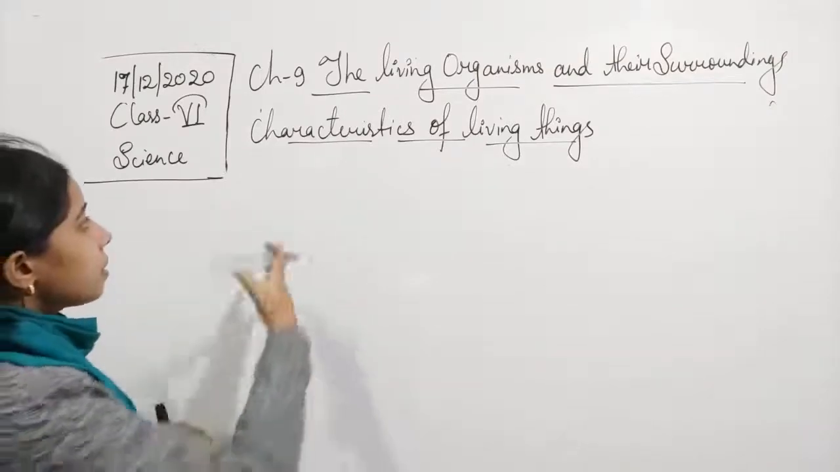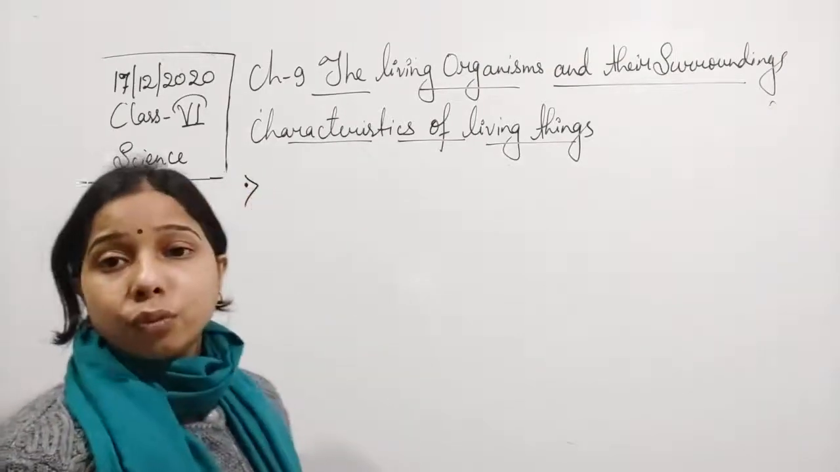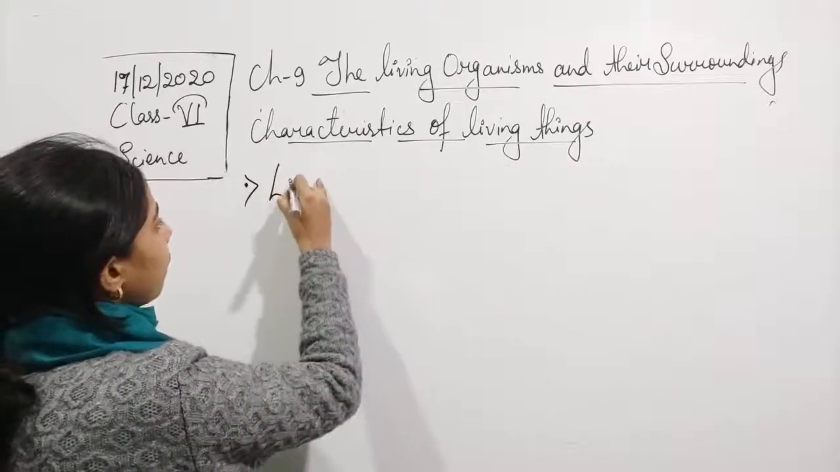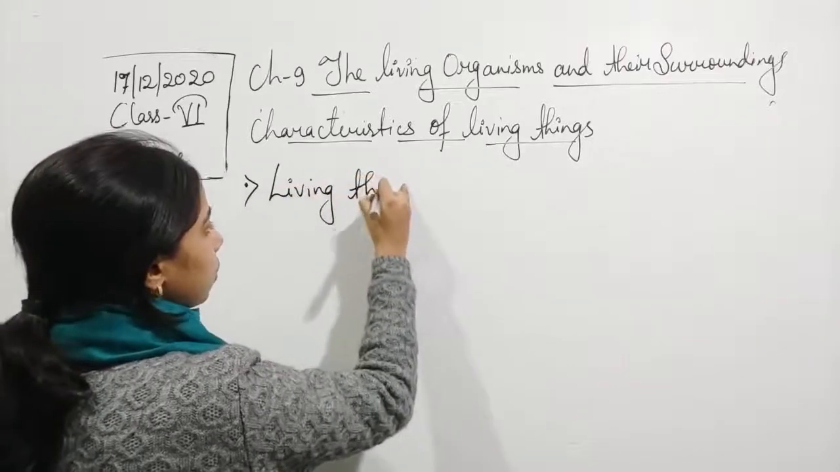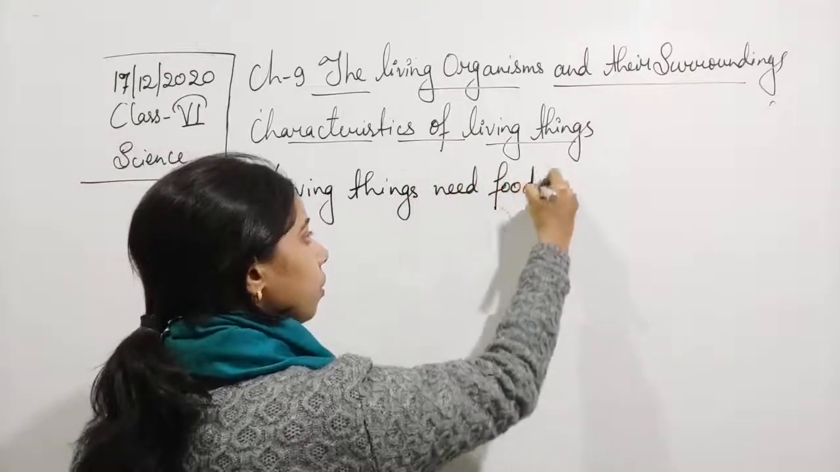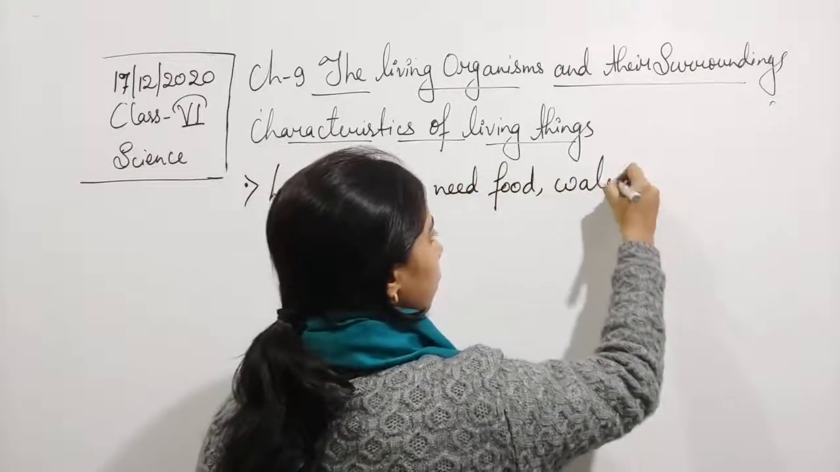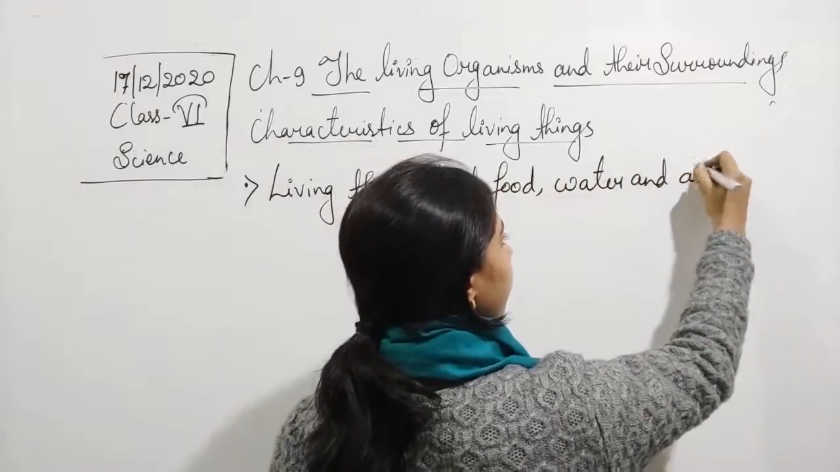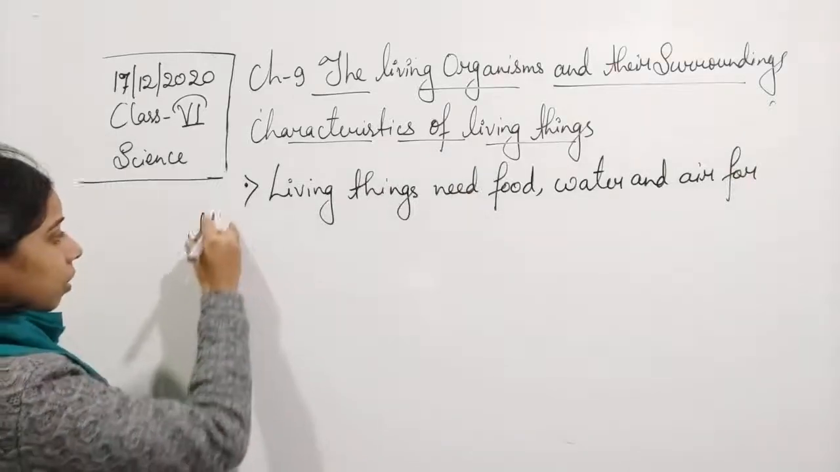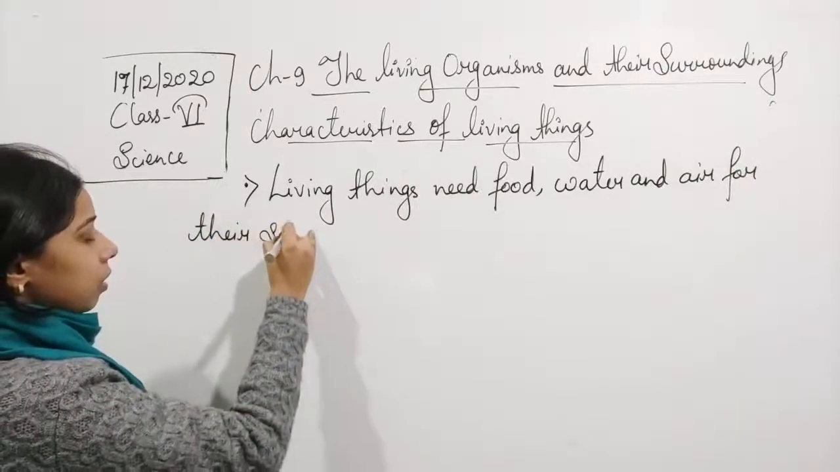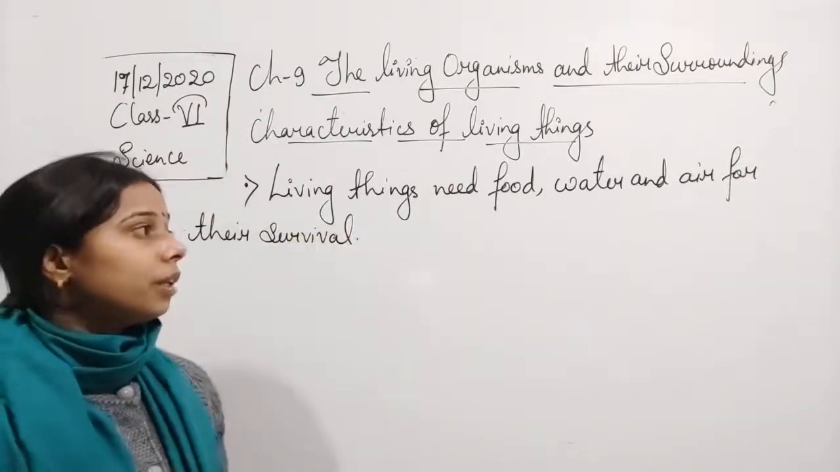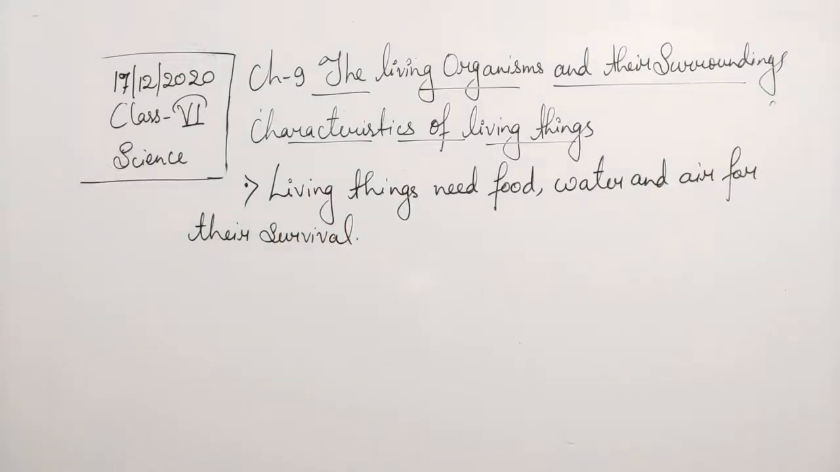So the first characteristic, students, right now we said that they need food, they need air, they need water for their survival. So we can write it, living things need food, water and air for their survival. Okay, they need food, they need water and air for their survival.